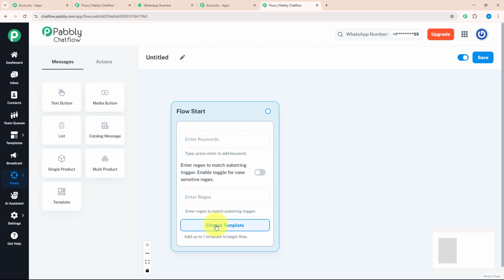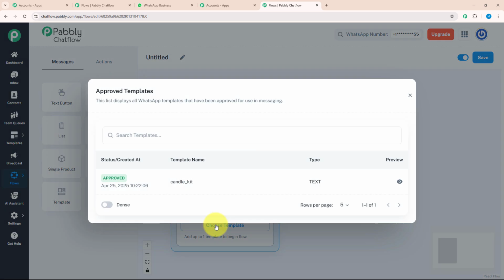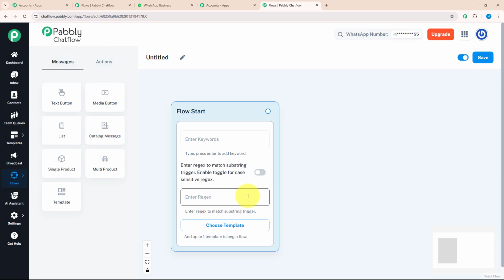Let's see each feature individually. Choose template is a feature where you can choose your created template to give personalized touch to your chat. Regex are the regular expression with special patterns or sequence of character used to find, match or filter specific text. Keywords are the trigger message that your customer will put while initiating a conversation.